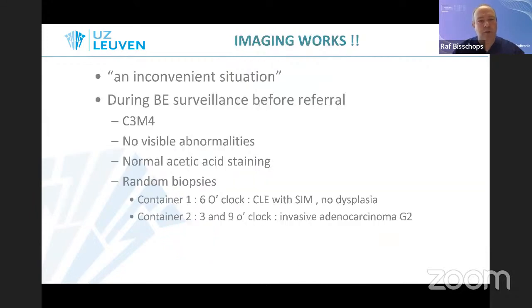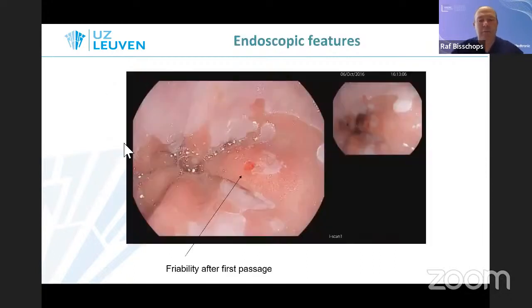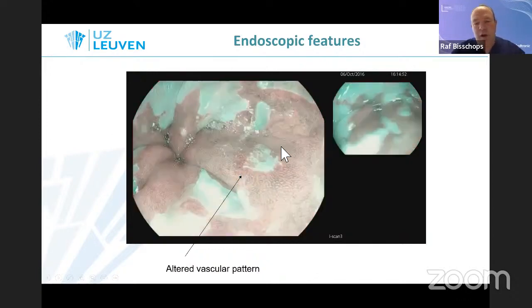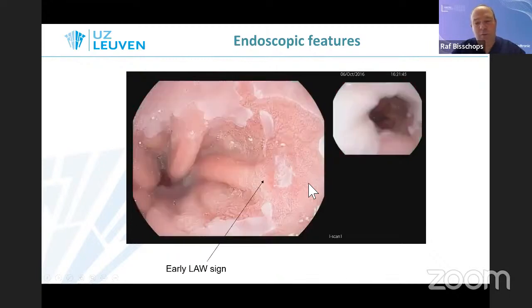And imaging here really works. This is a patient referred with an inconvenient situation, a C3M4 without visible abnormalities, and they took 2 biopsy containers, and one of them showed invasive adenocarcinoma, but the referring physician was not able to relocate the lesion. And if you use everything in your toolbox, you can find these lesions. First of all, you can see slight friability here after first passage. You see this dark halo of altered vascular pattern around this mucosal island, a squamous mucosal island. And then you can also see a red halo of early loss of acetowhitening after acetic acid application.